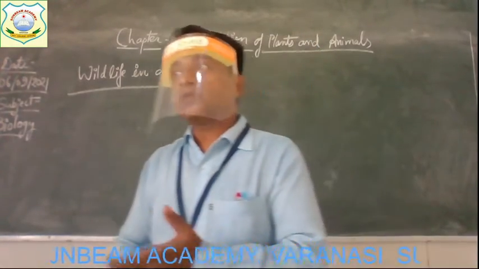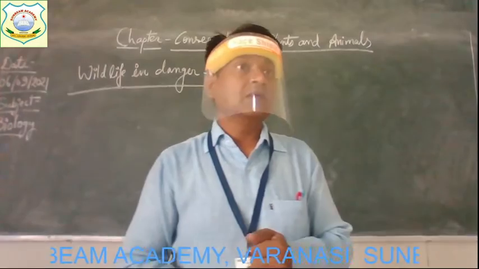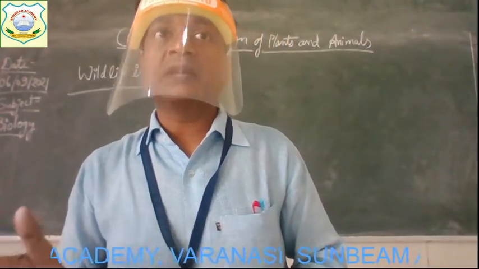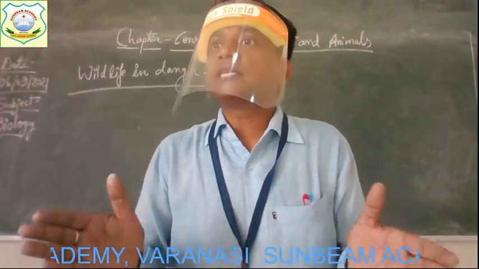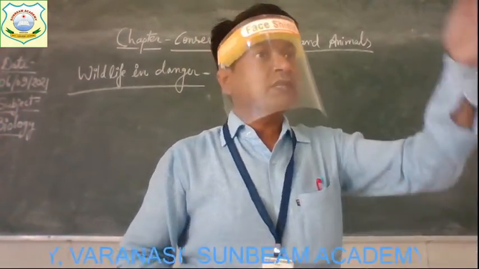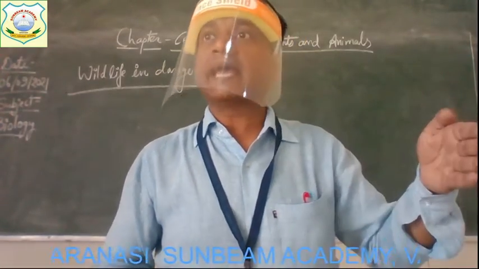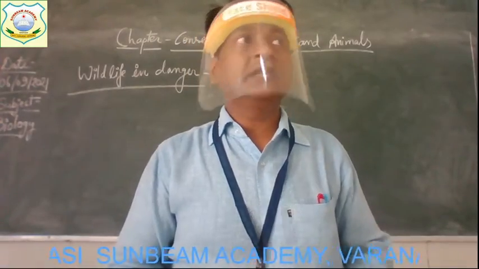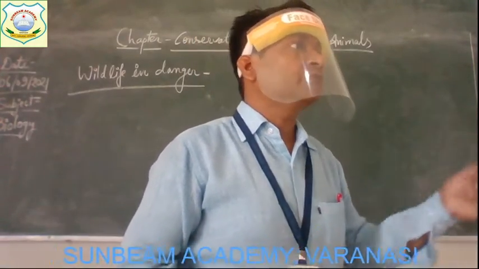Next, flooded large areas by constructing dams. You know very well, dams are actually made for what? To stop the flow of water. Is it not? So when the flow of water gets stopped by the dams, that water definitely spreads to nearby areas, near the forest and the villages.